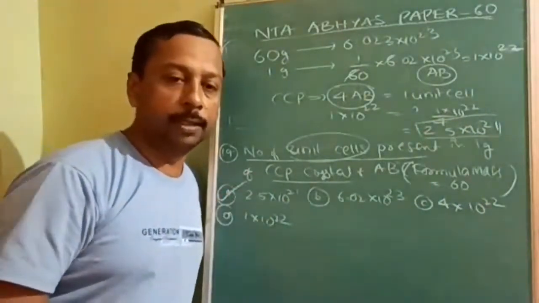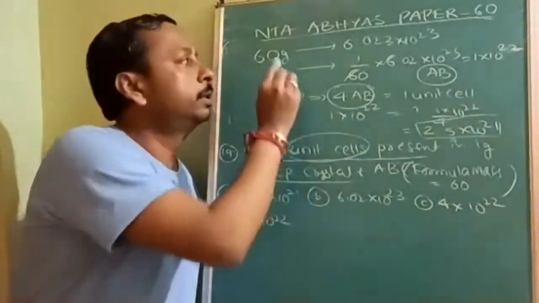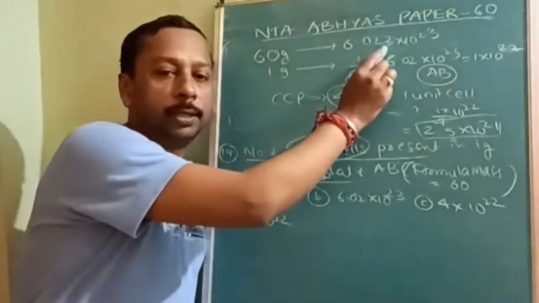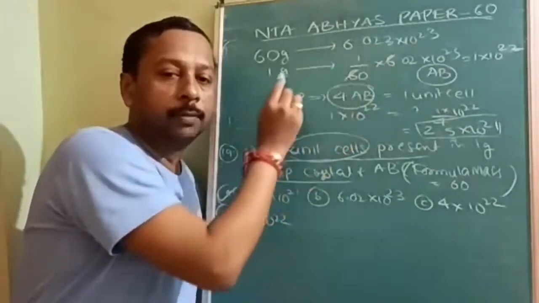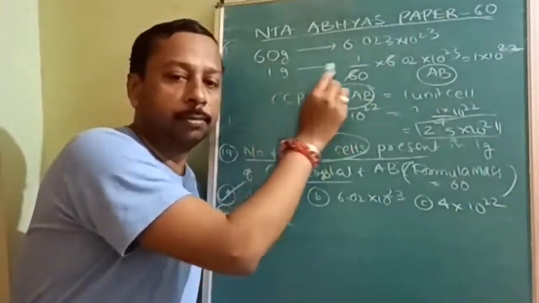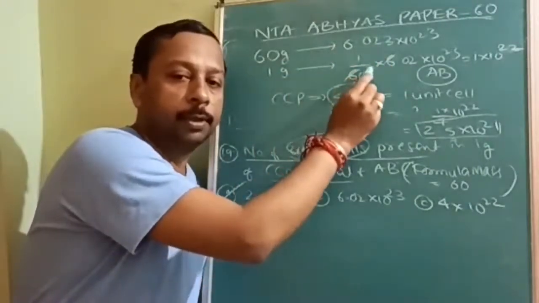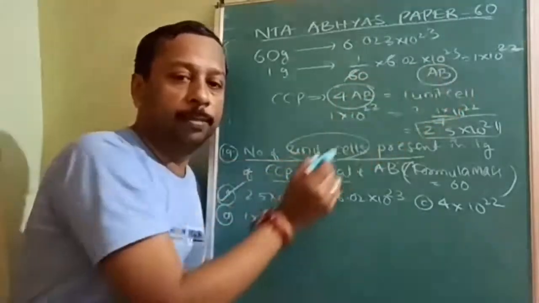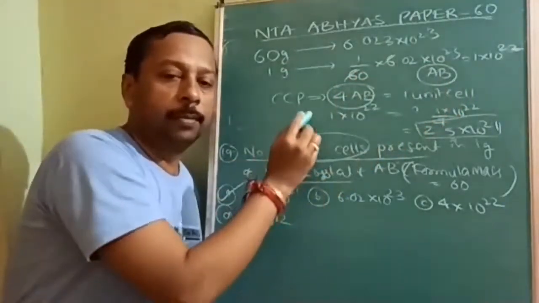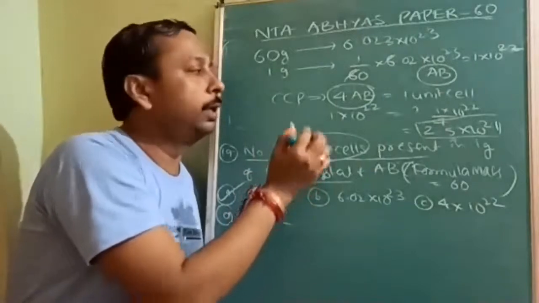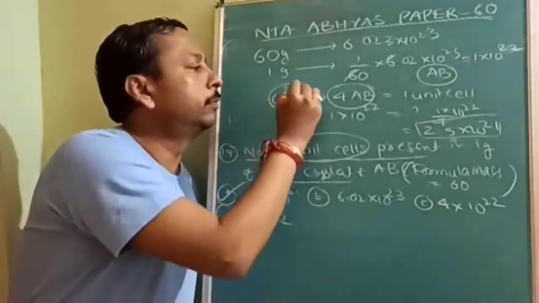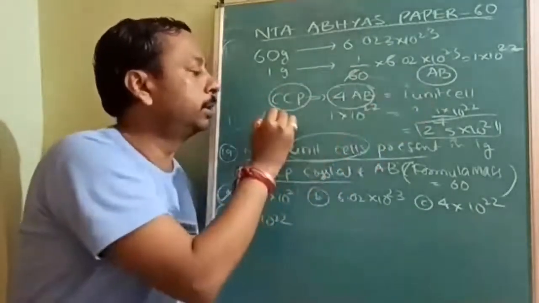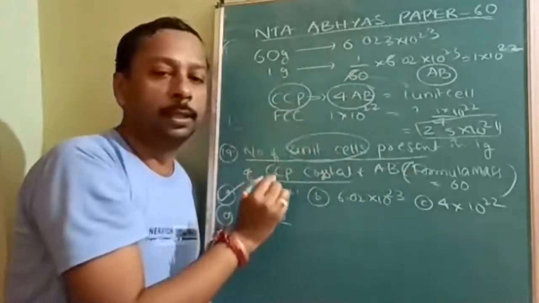I am explaining the procedure once again. 60 grams will contain these many because it is the formula mass. With that, we could find out the number of AB present in 1 gram. In that AB, for constructing one CCP unit cell, CCP is also called FCC.